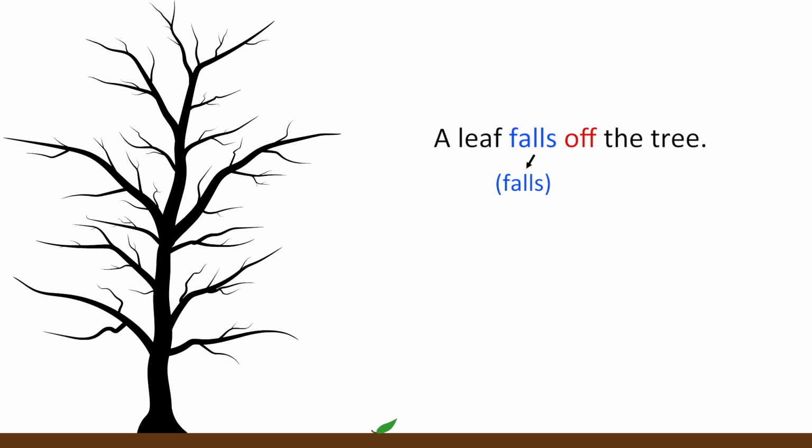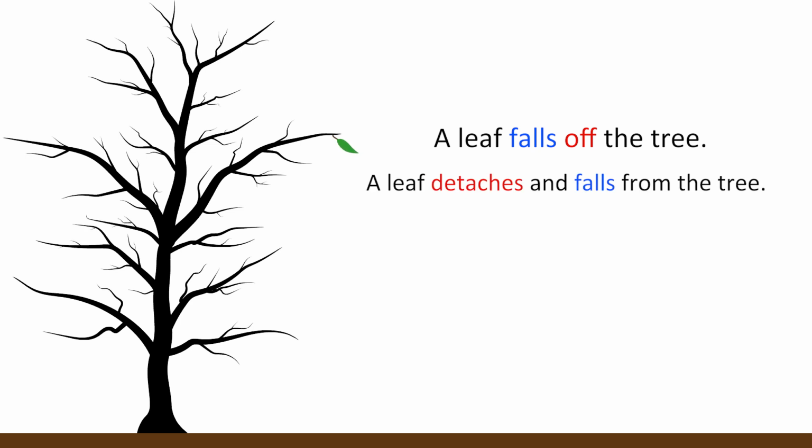Okay, let's take a look at another example of a phrasal verb that uses off in the sense of detach. How do you think we would describe this? So here, a leaf detaches from the tree and falls. So we could say, a leaf falls off the tree. Falls means falls, and off means detach. So the sentence can be understood as, a leaf falls detach the tree. Or, in other words, a leaf detaches and falls from the tree.